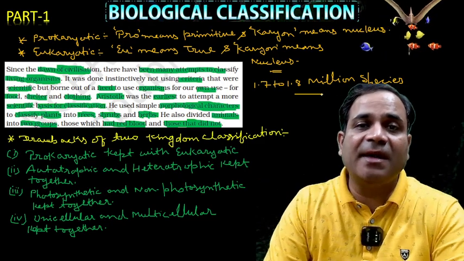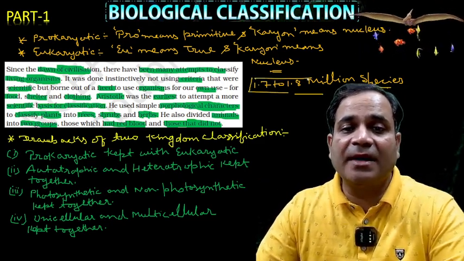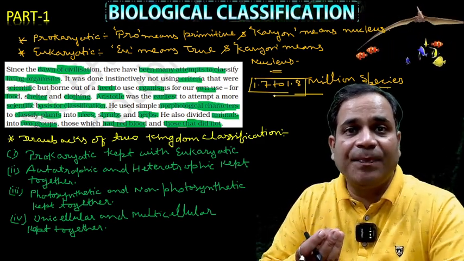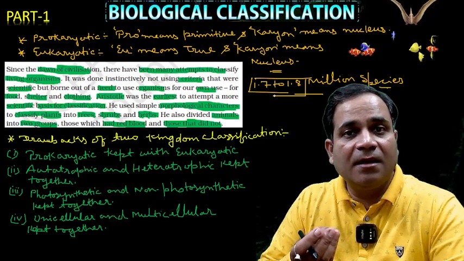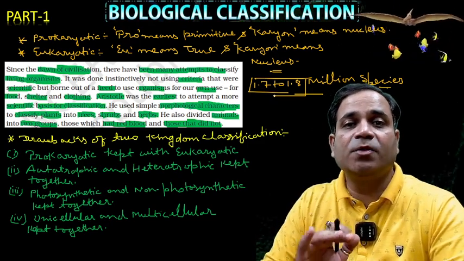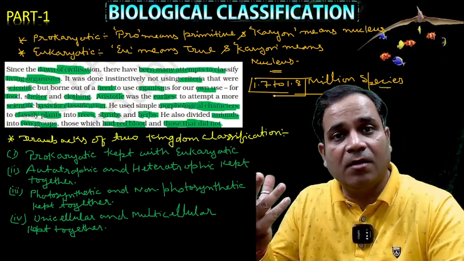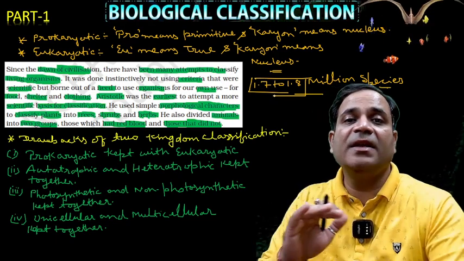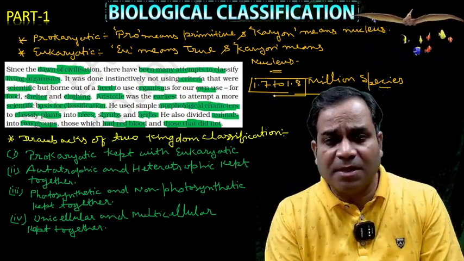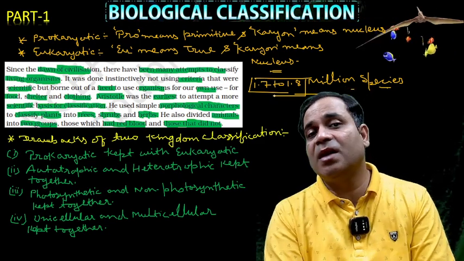Out of 8 to 10 million species, we have studied only 1.7 to 1.8 million species. And this is not a small data. Understand? So the scientists made more effort to study all these things. But how? That is the question. Without classifying the organisms in a proper manner, is it possible to study those organisms? No, because their number is so large.